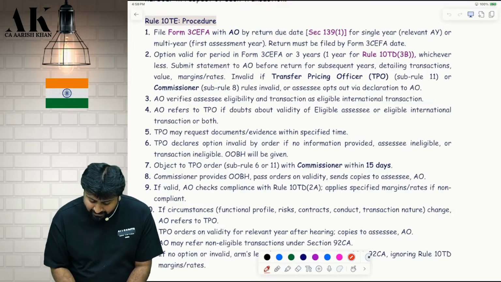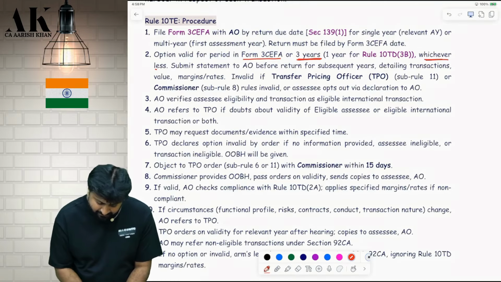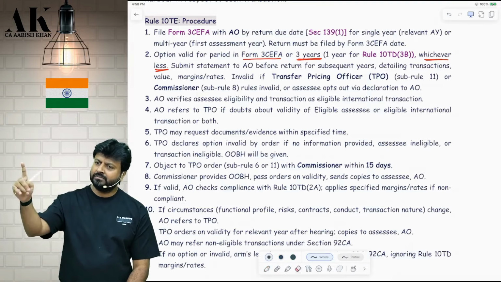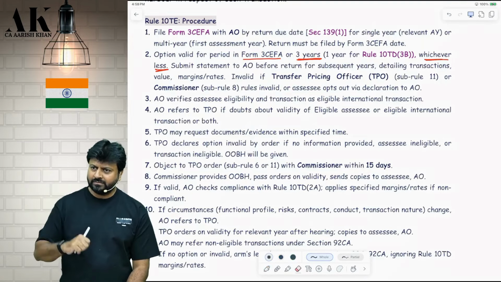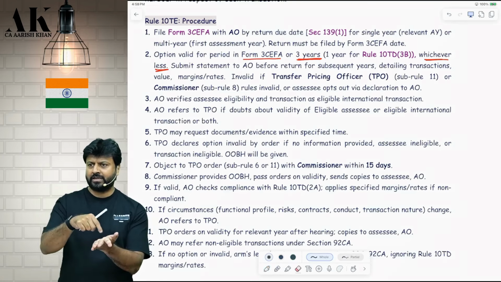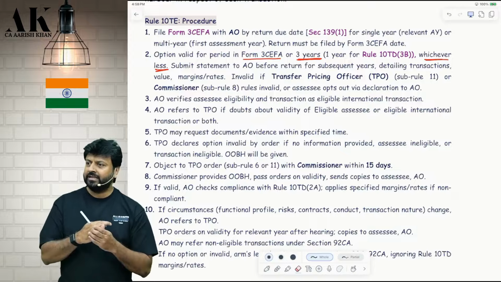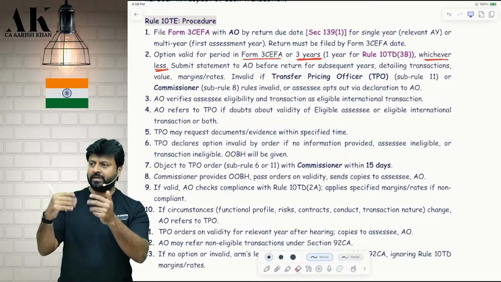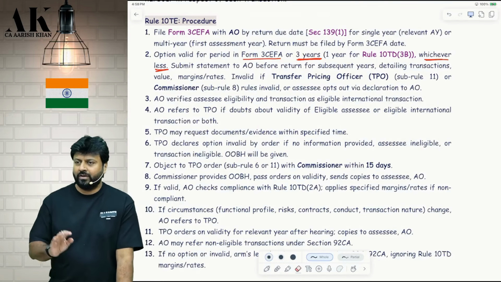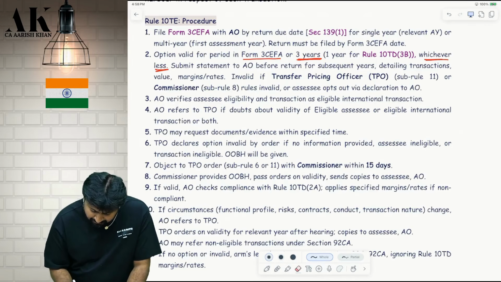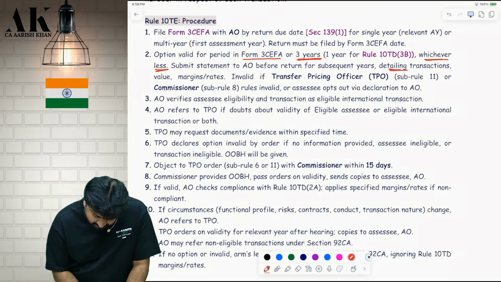Now pay attention. The option will be valid for the period in form 3CEFA or the maximum number of years, whichever is less. The officer will say, no, not for 3 years, I will only allow you for 2 years. Then 2 years. The officer will say, no, only 1 year, I will not allow you for 3 years. Then only 1 year. Like this year, if anybody is making an application, they are not allowing it for 3 years, because the new income tax law is coming. They are saying we will allow only for next year. Next year you come again in the new law. Are you clear or not? We don't know what the safe harbor rules will be next year. Okay. Submit a statement to the AO before the return for subsequent years detailing transaction value and margin rates.